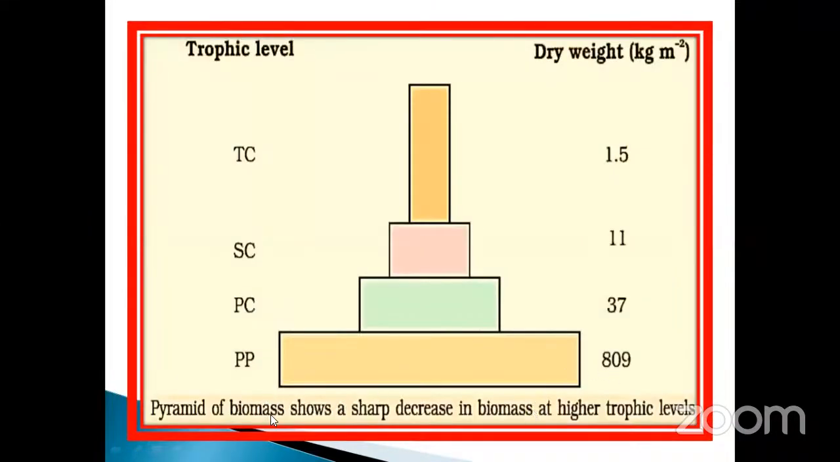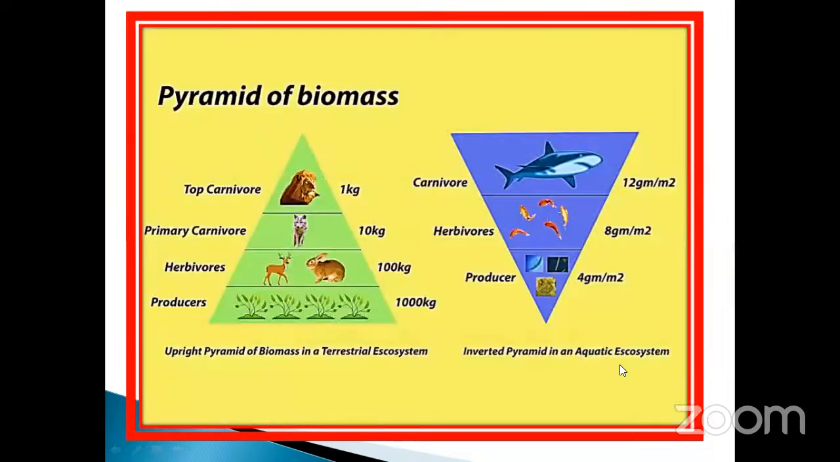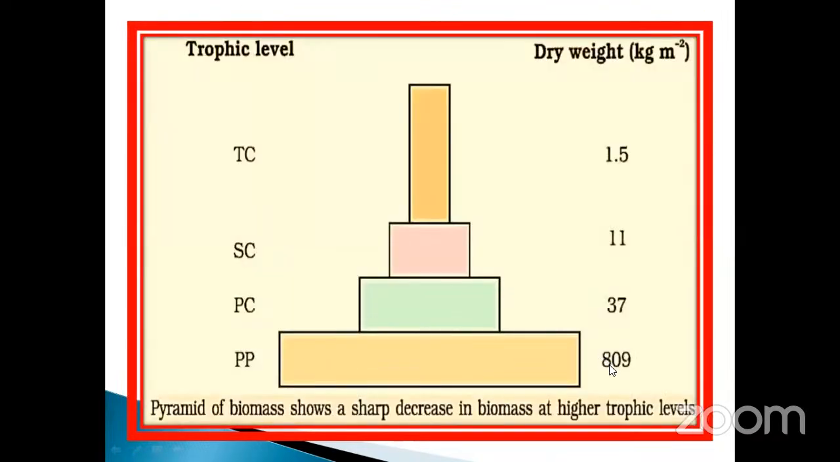See that the pyramid of biomass shows a sharp decrease in biomass at higher trophic levels. Biomass is related to the biomass. Okay, 899 is there, 809 is there. Here 37 is there, secondary consumer 11, and tertiary consumer 1.5. So these are the important things.